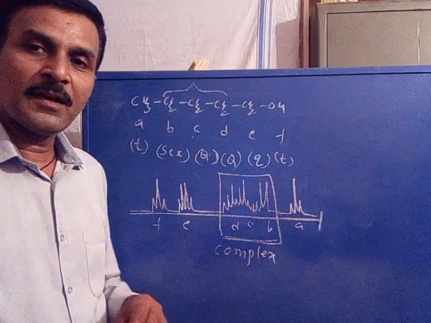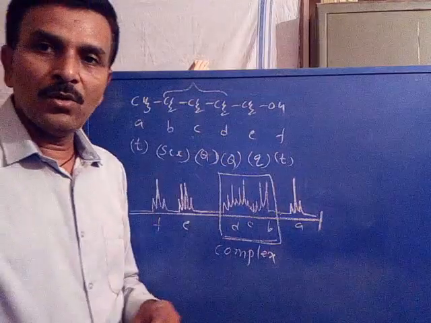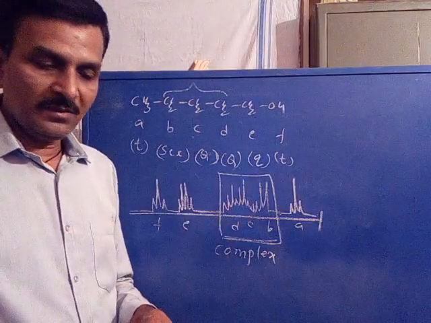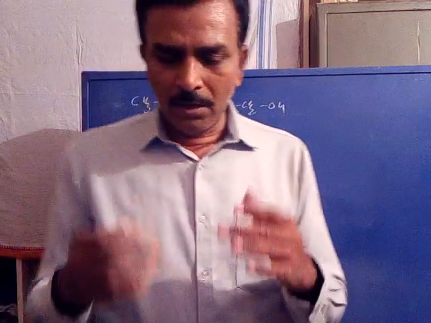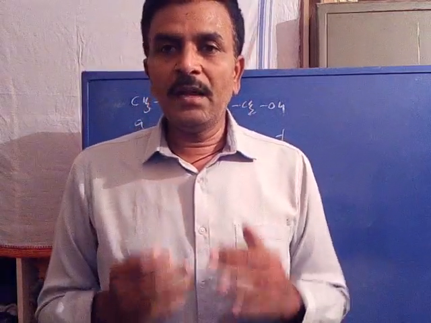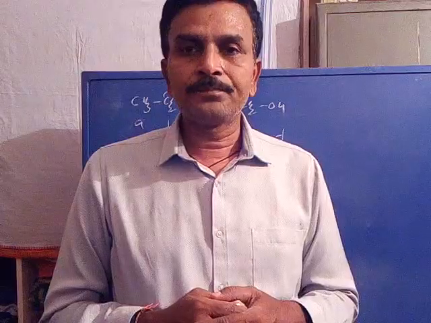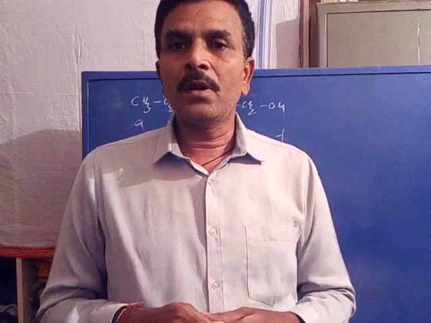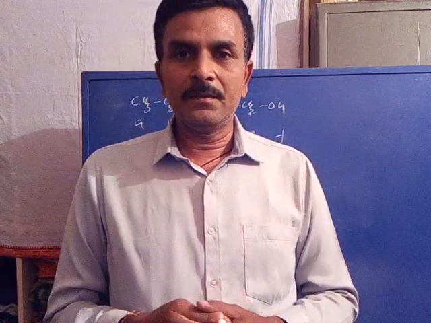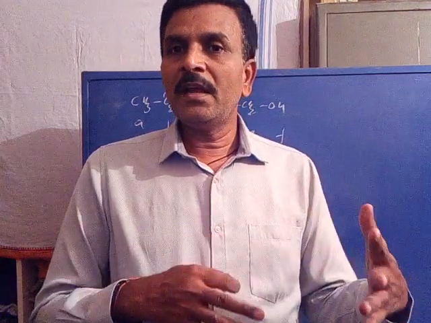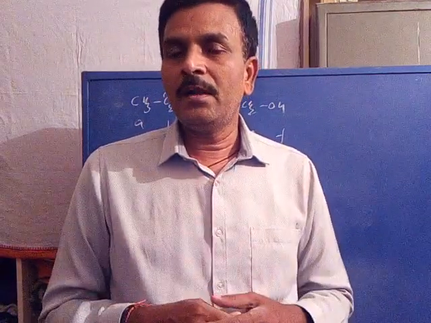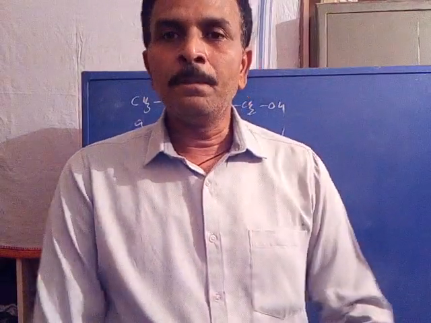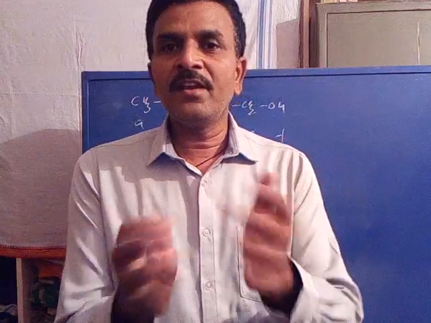Why is a complex spectrum obtained? Due to low frequency difference. Why is there a low frequency difference? That is, the chemical or magnetic environment of B proton, C proton, and D protons are nearly identical. When the chemical or magnetic environment of a set of protons is nearly identical, their absorption frequencies are nearly identical.